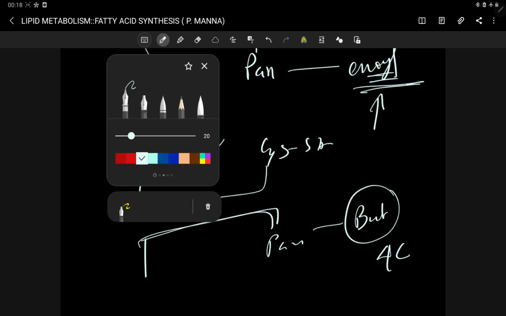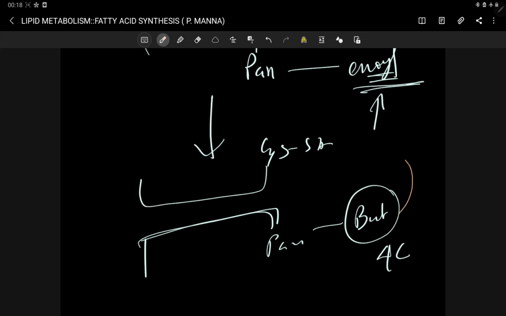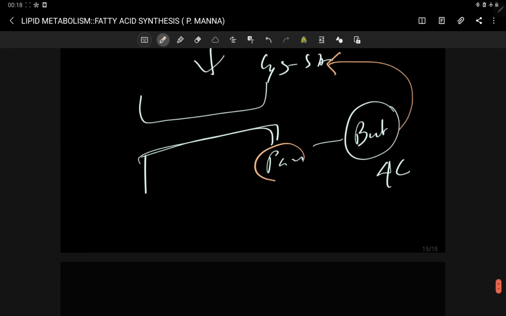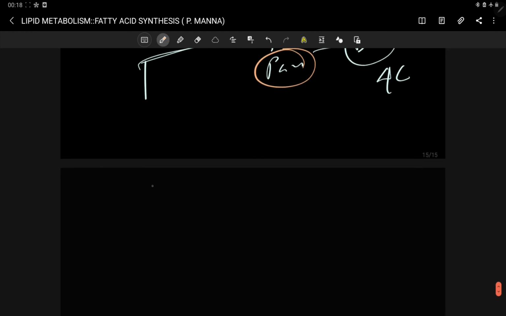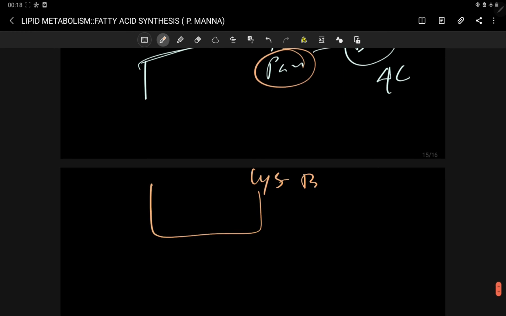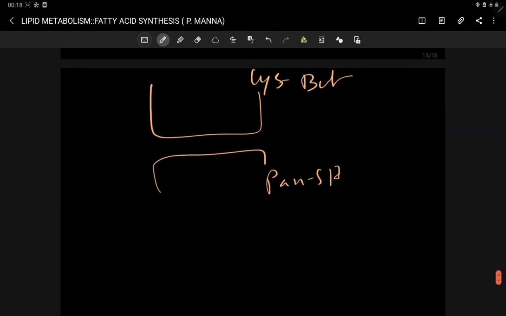Now this butyryl group is transferred into the cis end. Okay, it is attached with the cis end, and now the pan end is free. So now the cis end is attached with butyryl group, and the pan end is free. This first cycle is completed here.